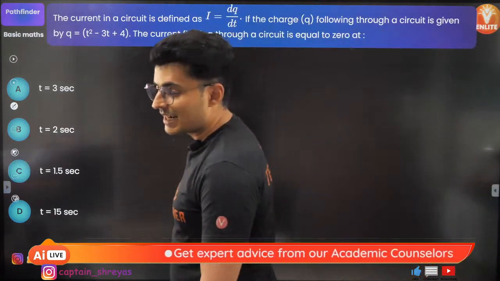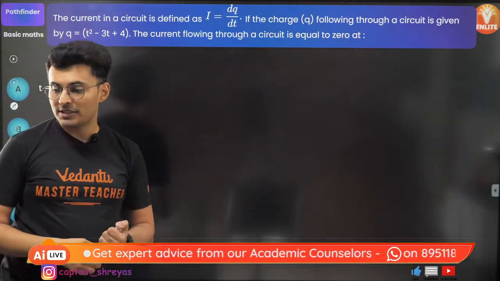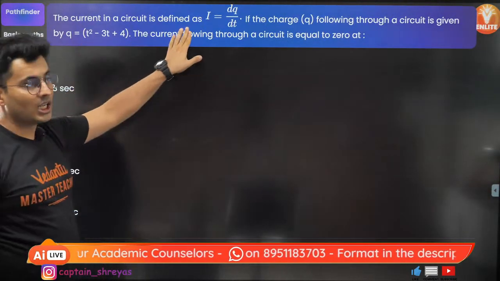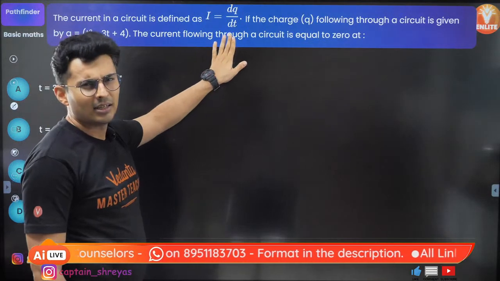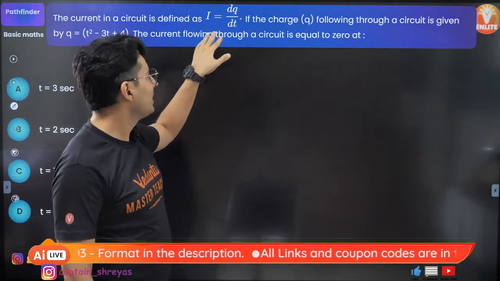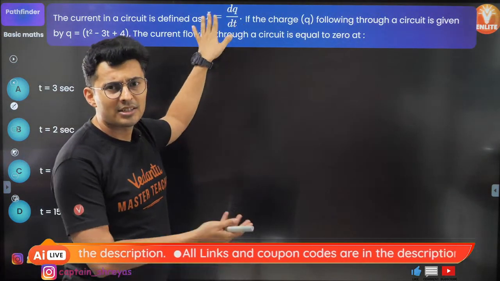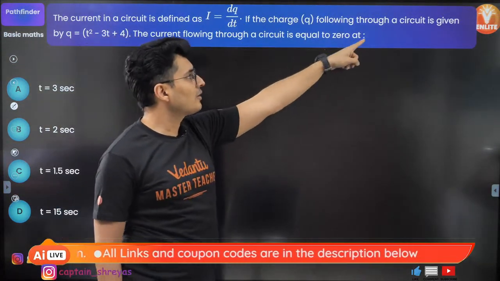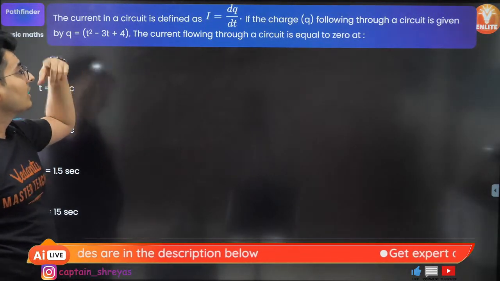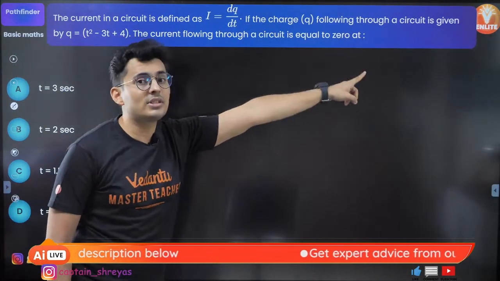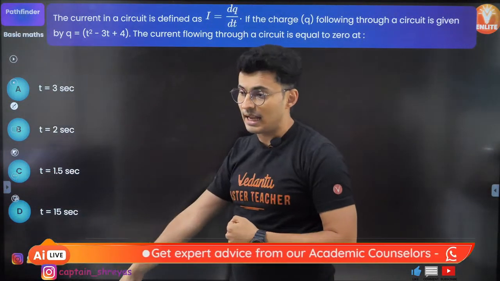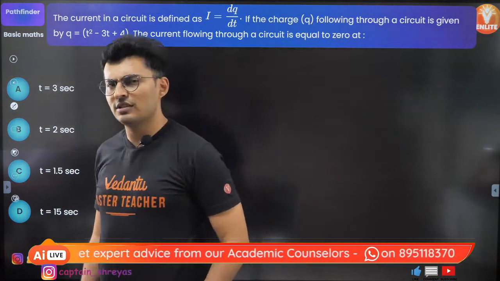Okay, wow, we have a current related problem. Hi, Buddy's Kitchen. Very good. Hi, Ravi Shankar. So the current in a circuit is given by dq by dt. You don't have to know this formula if you have not studied current electricity, but it's simple, guys. Rate of flow of charge is current, right? The charge flowing through the circuit is given by t square minus 3t plus 4. The current through the circuit is equal to 0 at what time? Options, if you look at it, are in time. So at what time is the current 0?